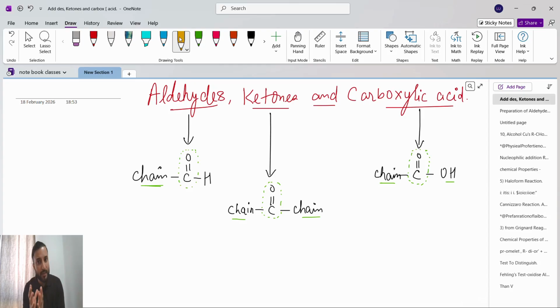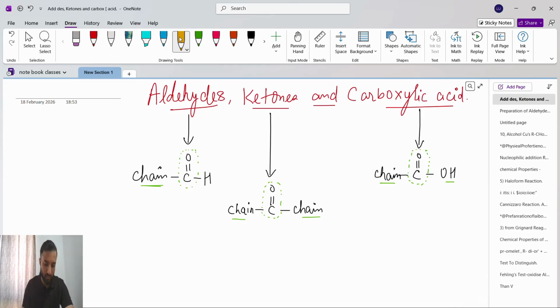But in that only I told you one thing, that very few reactions are there which you have to learn by heart. So in aldehydes, ketones and carboxylic acids we are going to get a few types of reactions which you have to learn by heart, but others are also there in this chapter which we can understand through concept.